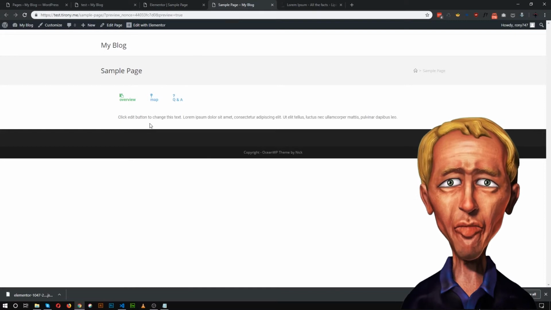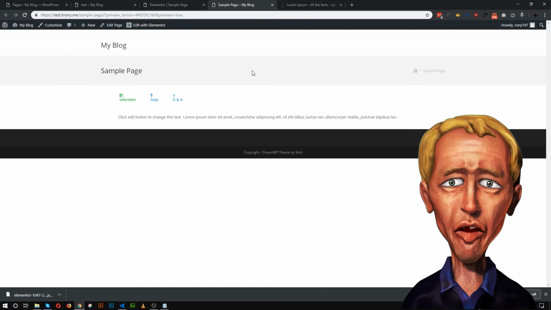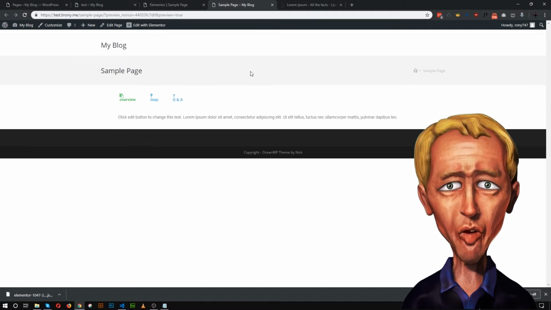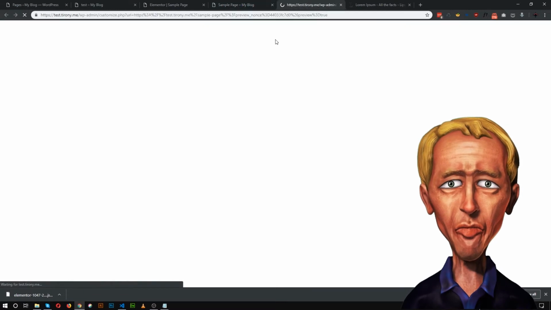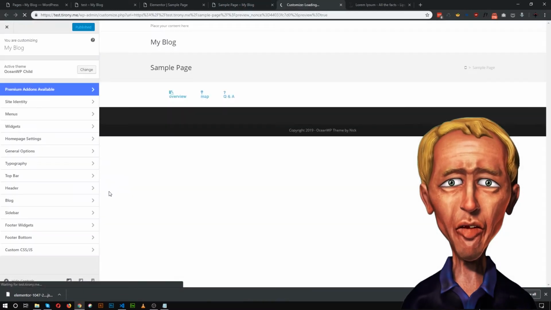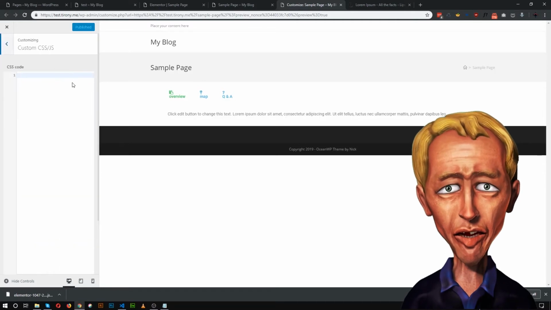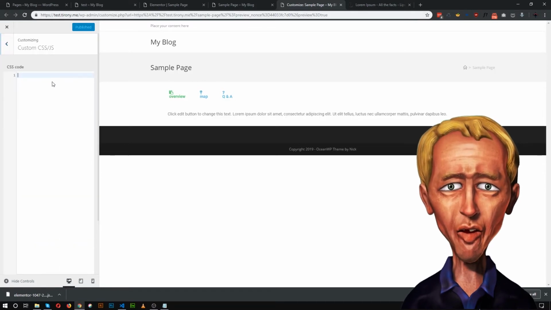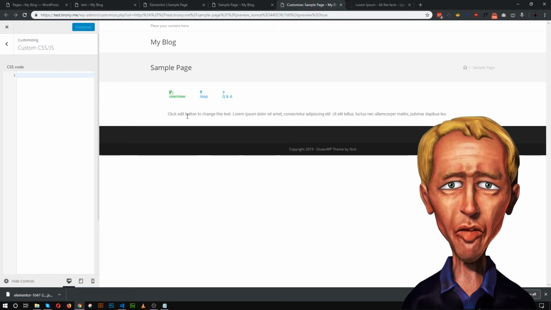So now we need to add some CSS code. You can add it in your theme's style CSS or the customizer. I am going to the customizer and to custom CSS or advanced CSS. In here I will add the CSS code for this tab.